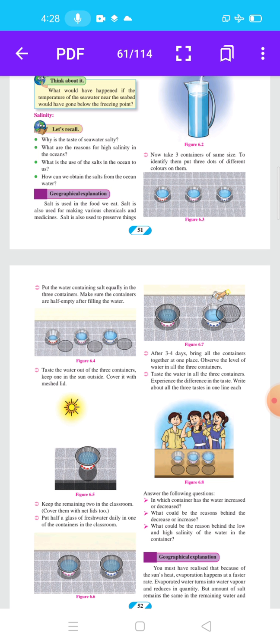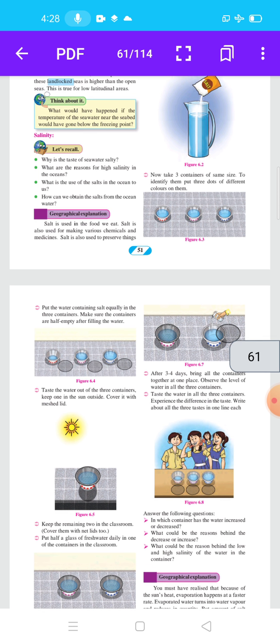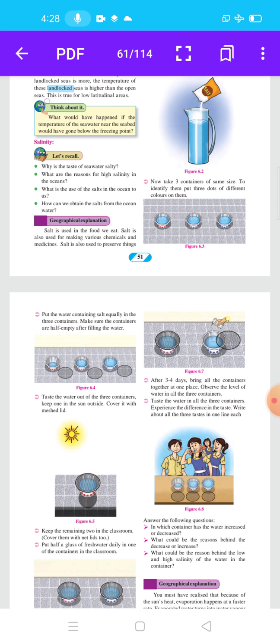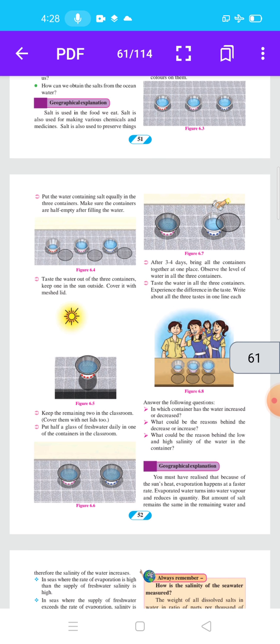Cover them with a net lid. On these containers, cover with a net. Put half a glass of fresh water daily in one of the containers in the classroom. Then see figures 6.4, 6.5, 6.6 and then figure 6.7.